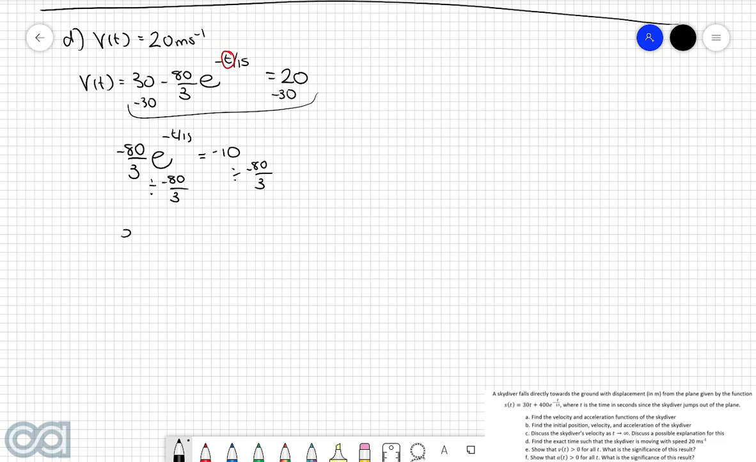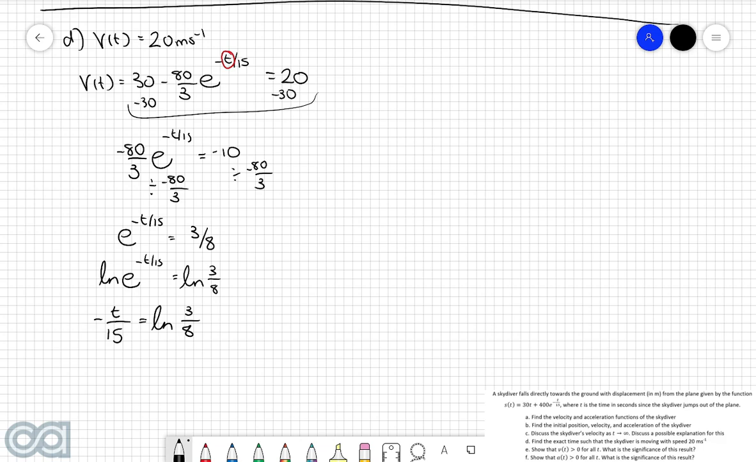And that will then result in e to the power of negative t over 15 is equal to 3 over 8. I'm now going to take the natural logarithm ln of both sides. So I can write ln e to the power of negative t over 15 is equal to ln of 3 over 8. ln of e to the power of negative t over 15 is just going to be negative t over 15. Then this right hand side, because ln 3 over 8 is not a particularly nice answer as a decimal, we'll just leave it in this exact form here.